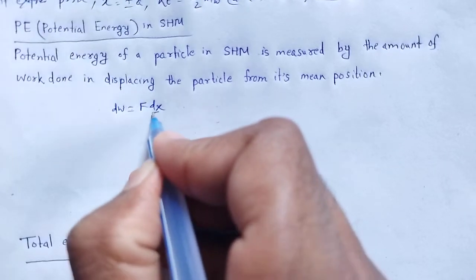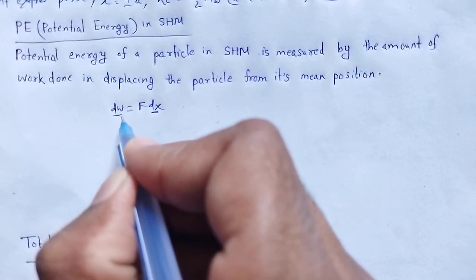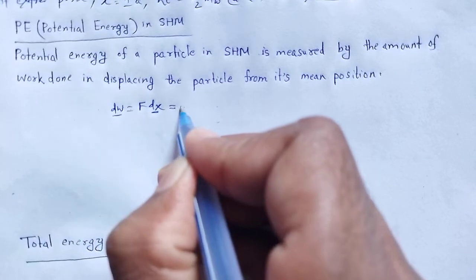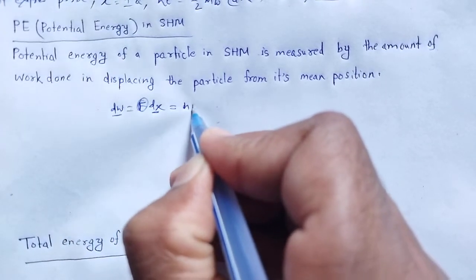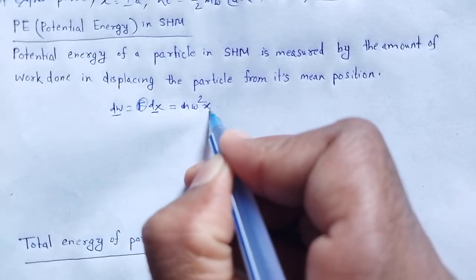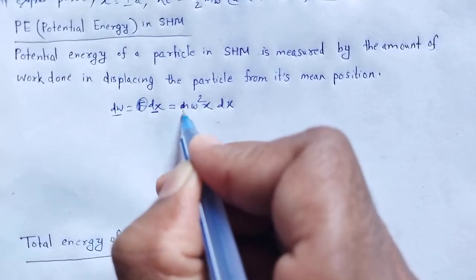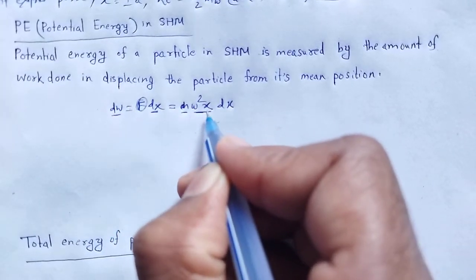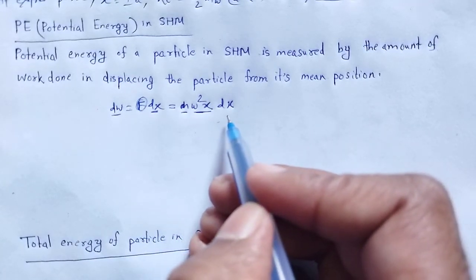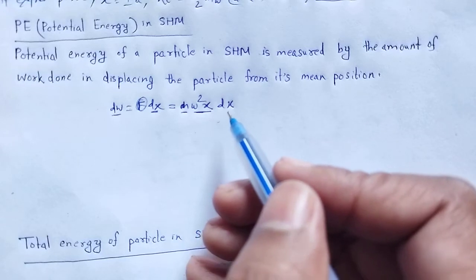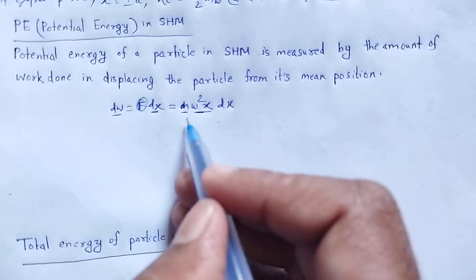Therefore in place of force, that is mass into acceleration, that will be m omega square x into dx, as the applied force must be opposite to the restoring force, that is minus m omega square x.